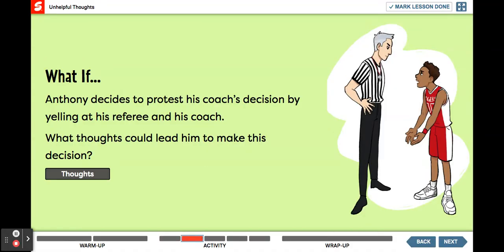Let's say Anthony decides to protest the coach's decision by yelling at the referee and his coach. The more he yells, the angrier he feels. What thoughts could lead Anthony to make that decision?